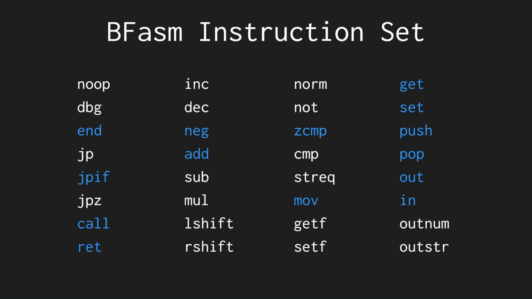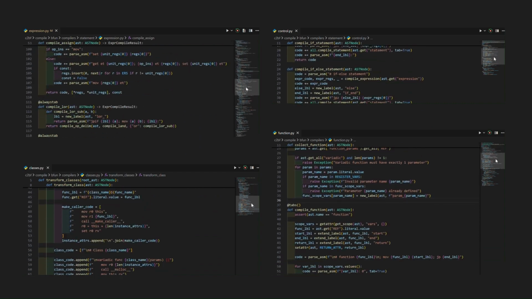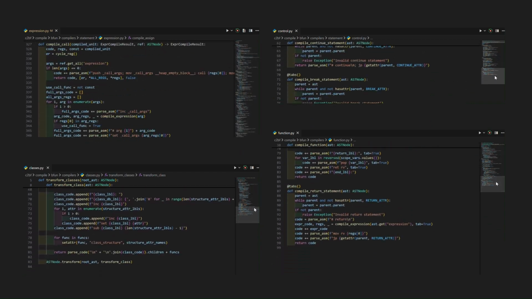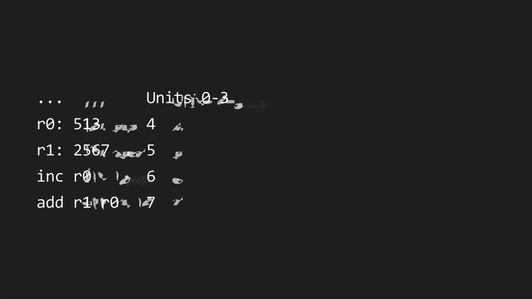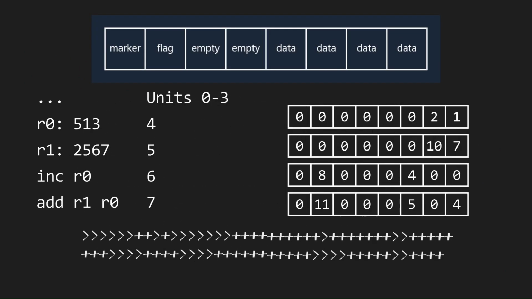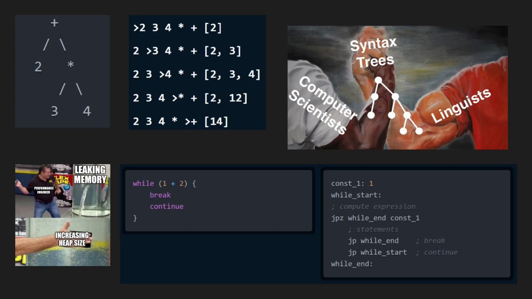For performance reasons, I ended up with 32 instructions, but honestly, you could make something functional with just the 14 highlighted instructions. And finally, I made a hefty compiler that transforms the custom Pythonic language into the custom assembly. The custom assembly is then encoded into bytes and built up in the memory cells using Brainfuck code. I didn't talk much about the Pythonic to assembly compiler, but that's actually a whole other project on its own.